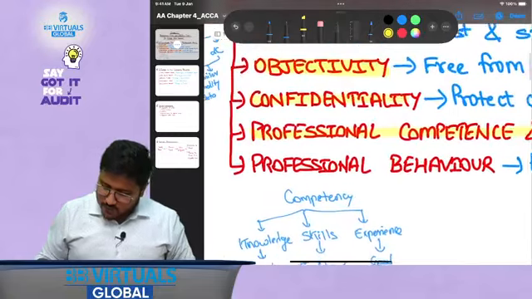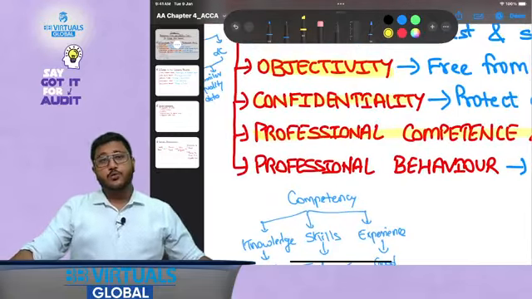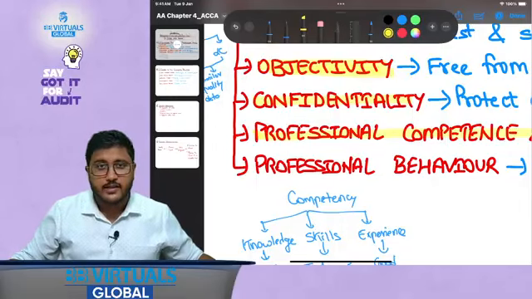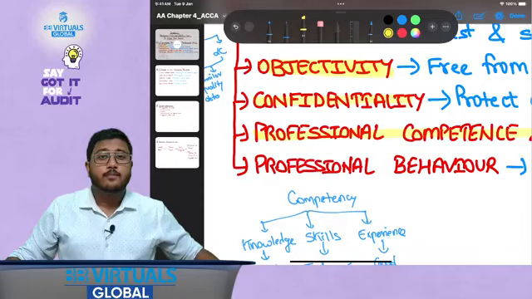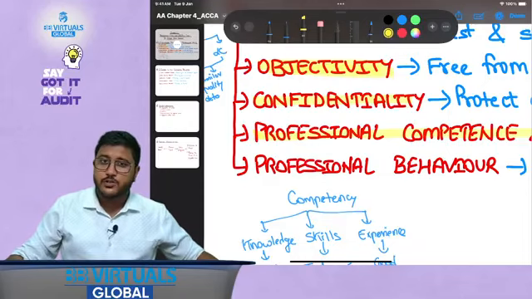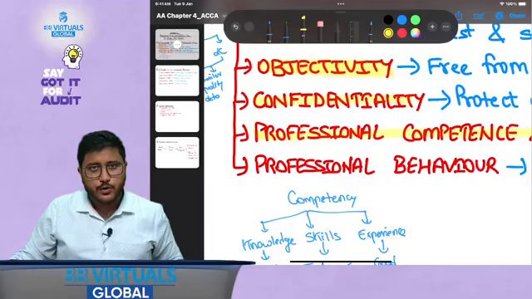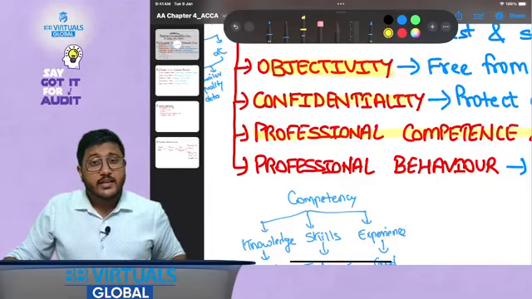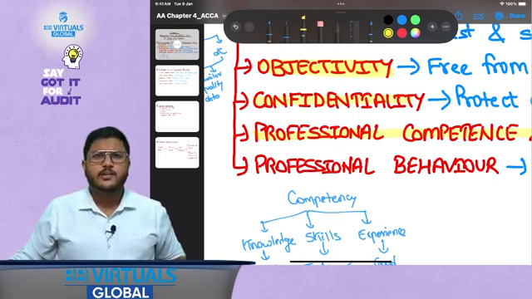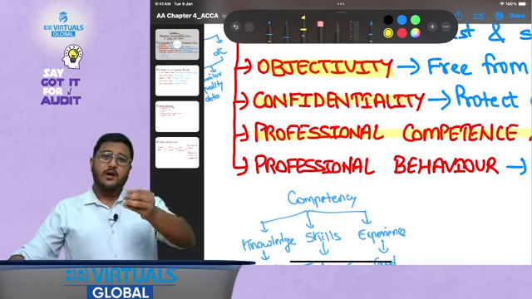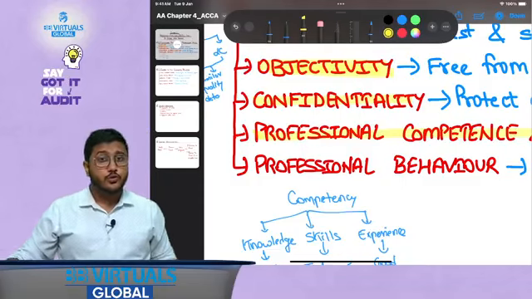Now let's move to the last one, which is professional behavior. What is the meaning of the word professional behavior here? The last fundamental principle of professional ethics is that a professional accountant should be behaving professionally. When I say behaving professionally, they should follow all the relevant laws and regulations that are applicable to them or their professional engagement. They should not do any activity that discredits the profession, as in which brings down the name of the ACCA profession or any professional accountancy profession.